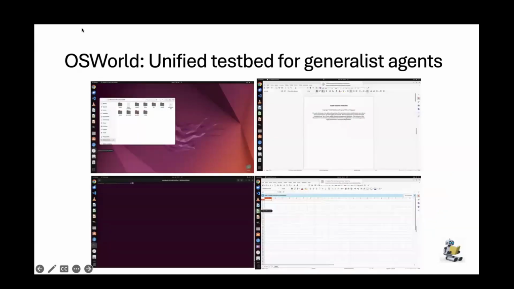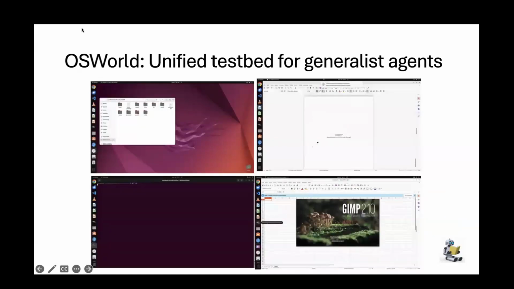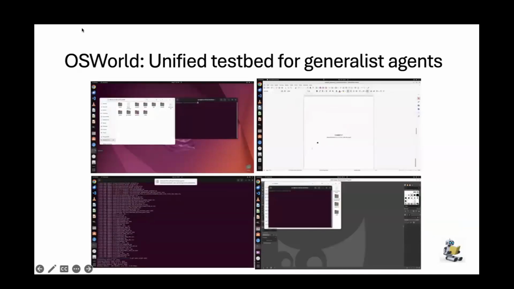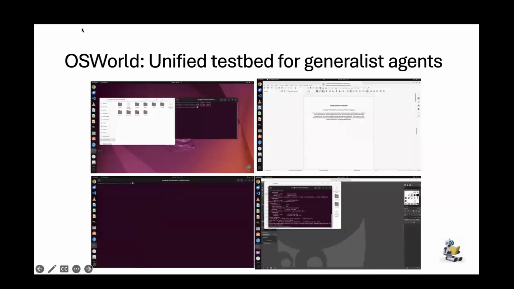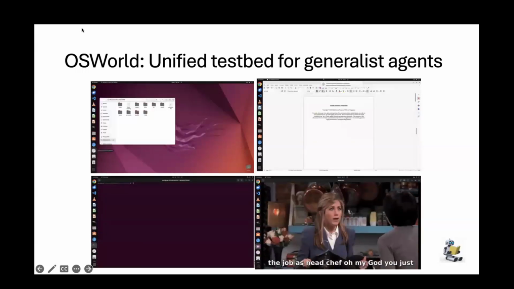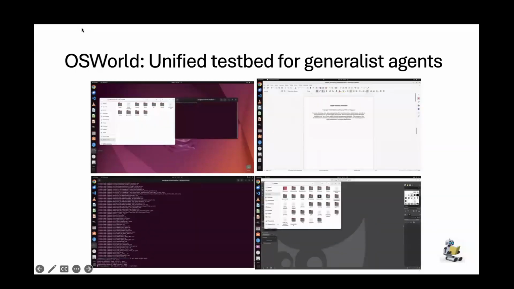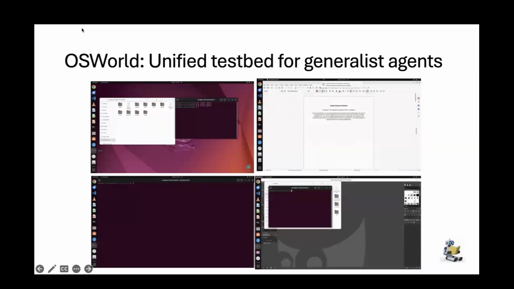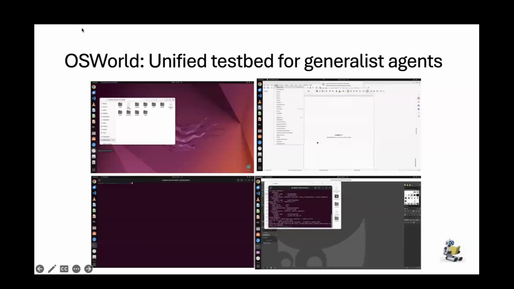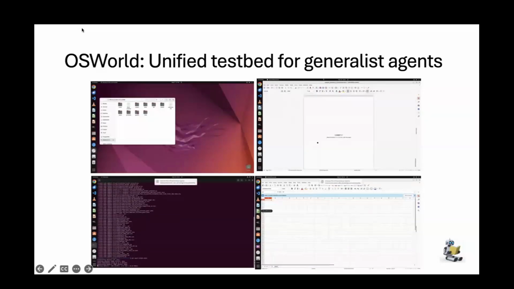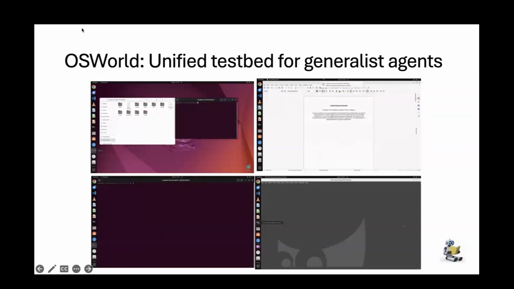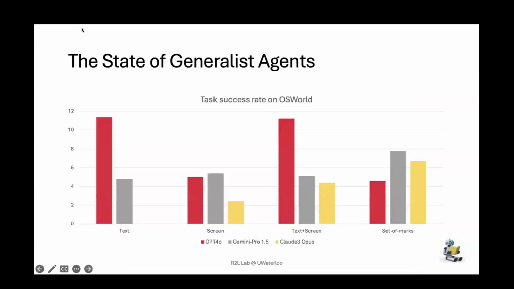So just to reemphasize the amount of effort that went into this, this is more than 400 man-hours of writing evaluation code, doing 4 rounds of checks to verify that the instruction is reasonable and the evaluation is correct, as well as things like wrangling orchestration of virtual machines. And this is really the first realistic and unified testbed to develop generalist agents in general purpose operating systems.